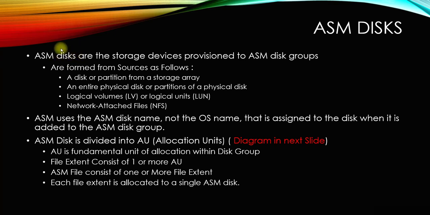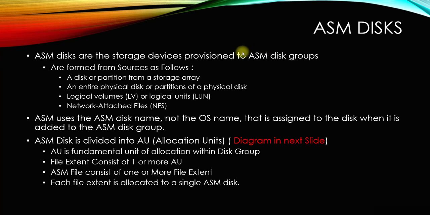Let's say when I'm creating a disk using the physical disk, I will name it disk A. Then during the clusterware installation, let's say we want to install the database using DBCA.